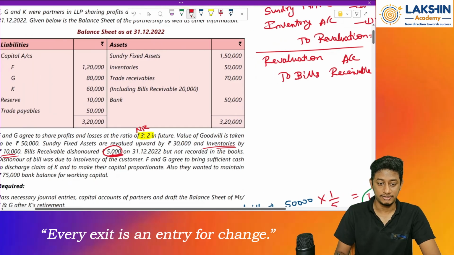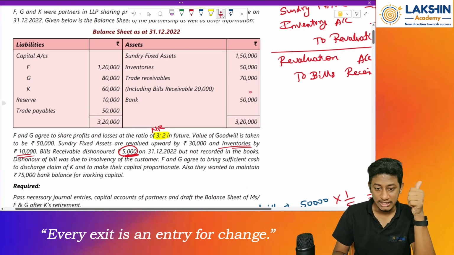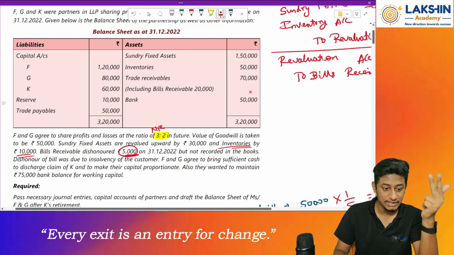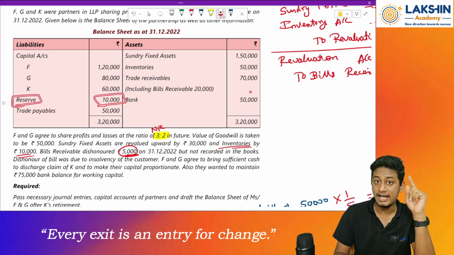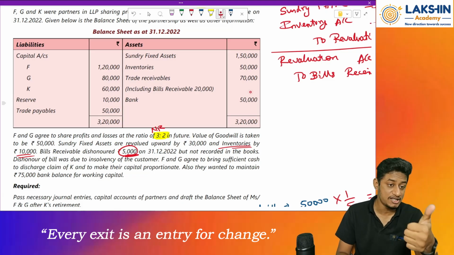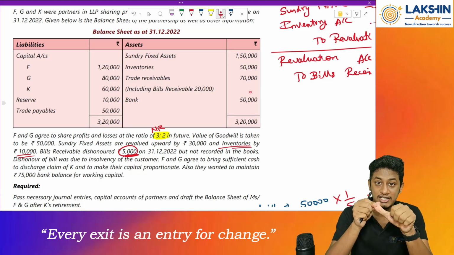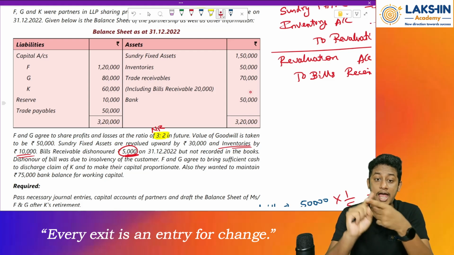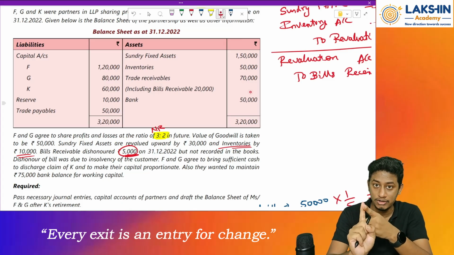Rupees 5,000. Okay, fine. So after this, what else is pending? Goodwill calculation is done, revaluation account is done. Next we will divide the reserves. See, because there is a reserve in the balance sheet, right? And I have told you that whatever reserves are there during admission or retirement, it should be divided between the partners, right? In case of admission, it is the old partners or the existing partners. And in case of retirement, it is all the partners, whoever was there before retirement.